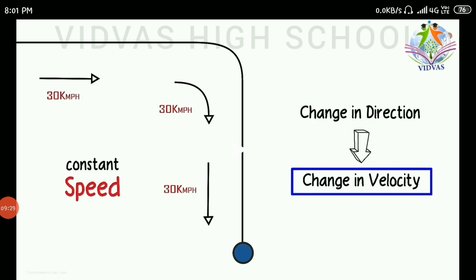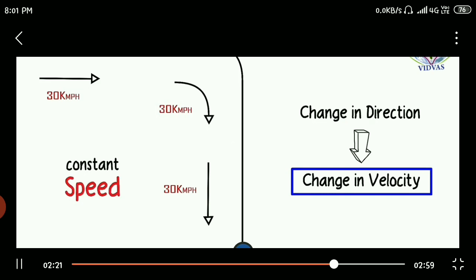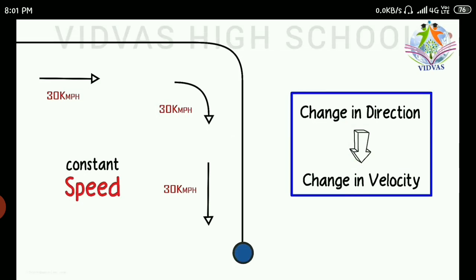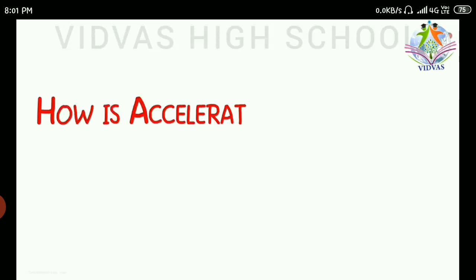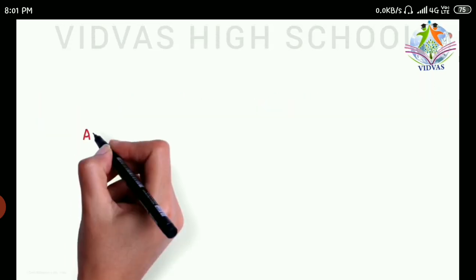So a change in velocity is going to take place if there is a change in direction. Let us continue with this video. If there is a change in direction, definitely there is a change in velocity. So this gives you the acceleration of that particular object.